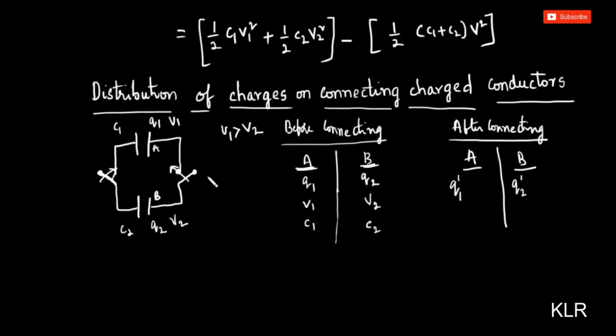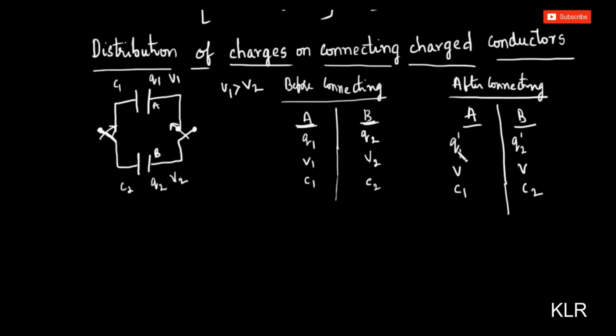Now after connection, both of them will reach the same potential, so this is V. The capacitance is not going to change, so this is C1 and this is C2. Now this Q1 dash will be equal to C1 V. Q2 dash is equal to C2 V. Common potential is V. So now if I apply the conservation of charge,